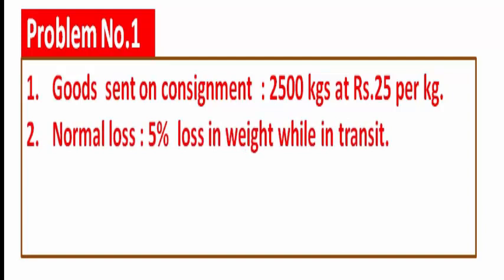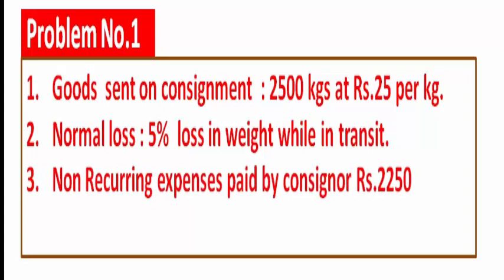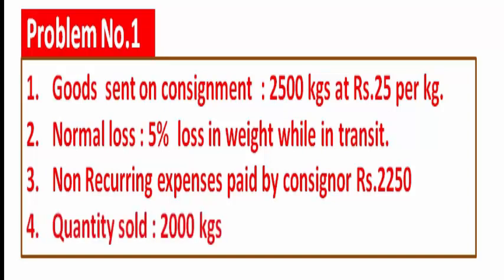The second information, normal loss: 5% loss in weight while in transit, which means when the goods are sent, 5% of these goods are lost in transit. Non-recurring expenses paid by the consignor: ₹2250. Quantity sold: 2000 kgs.